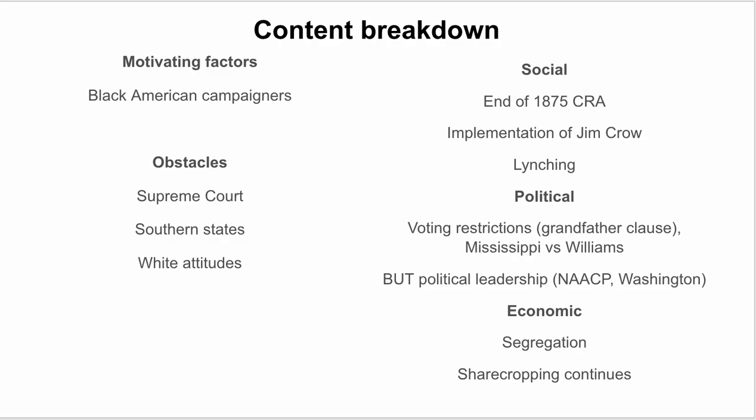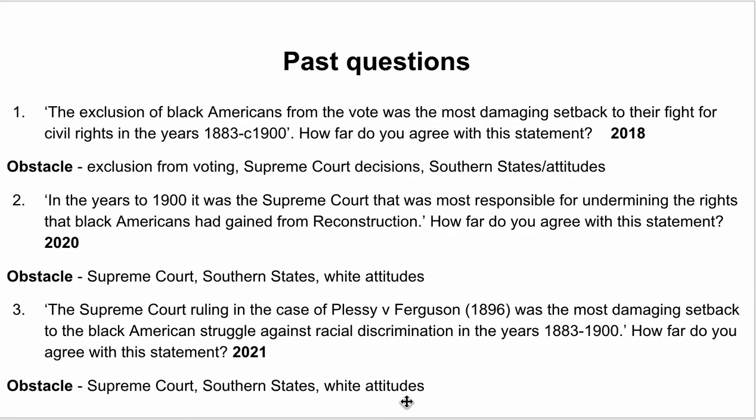Okay, now on to the past questions. So there have been 3 past questions: 2018, 2020, and 2021. So 2018: the exclusion of Black Americans from the vote was the most damaging setback to their fight for civil rights in the years 1883 to circa 1900. How far do you agree with this statement? So that's an obstacles question. In fact, all of these past questions have been obstacle questions.